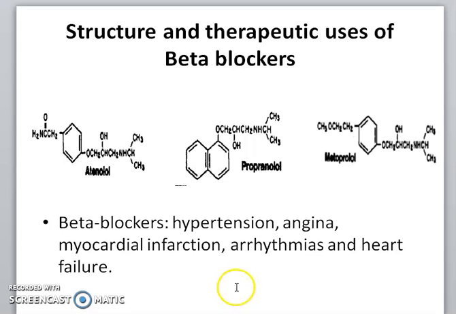So in this way we focused on various anti-anginal agents. In that we covered what anti-anginal agents are, their classification, the mechanism of action for anti-anginal agents, and in brief various drugs with their structures and therapeutic uses.